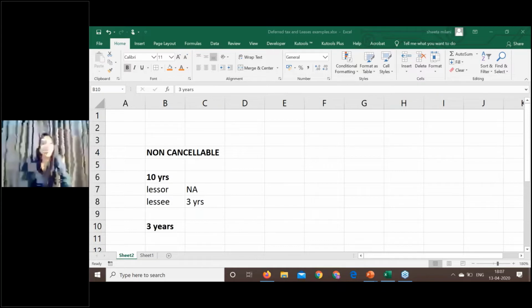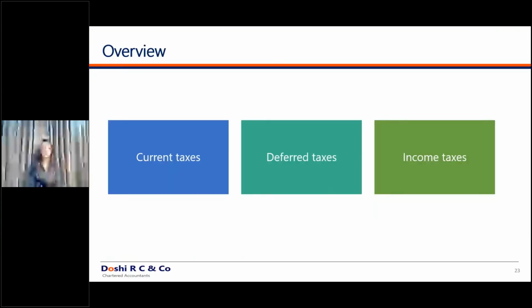On account of such concerns, deferred taxes were brought in to eliminate this timing difference between the time at which income is chargeable to tax, or the time at which expenditure is deductible under the income tax. So in your books of accounts, the total tax debited to P&L is nothing but the current tax plus the deferred tax. This is the total income tax expenditure that is debited to the books of accounts.